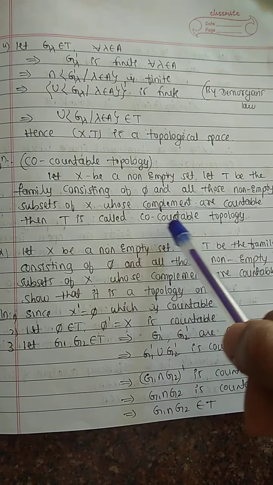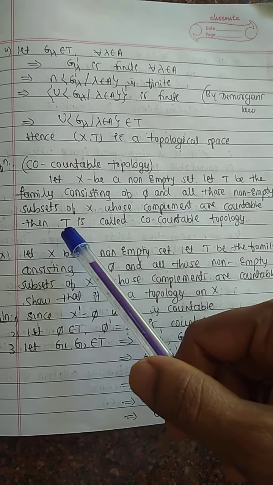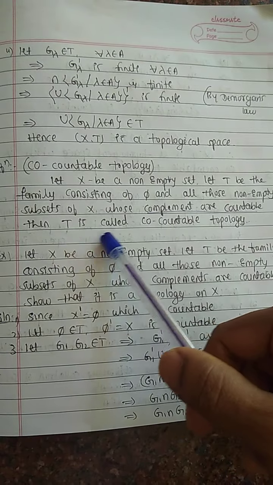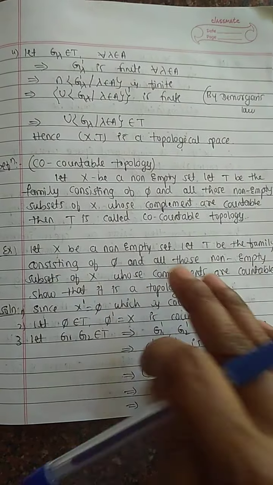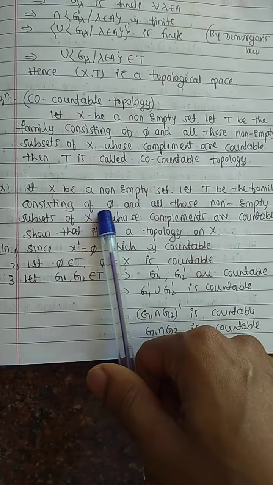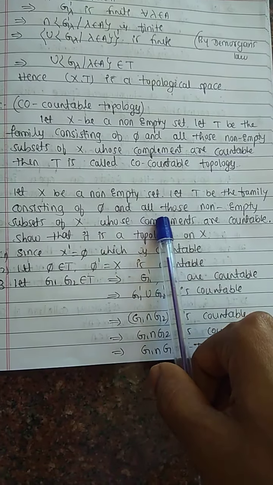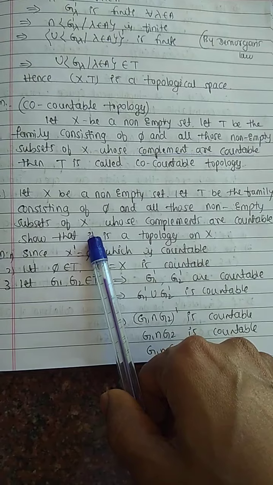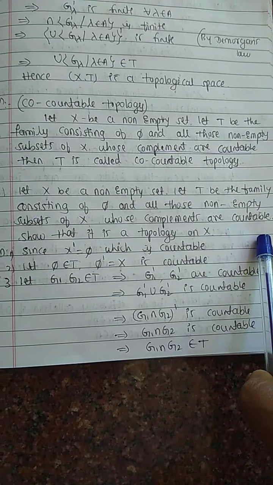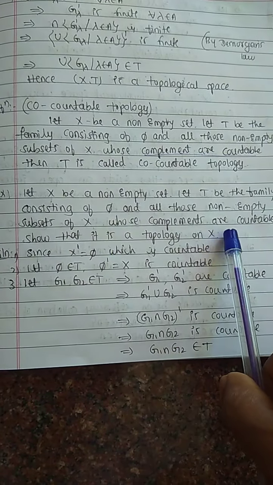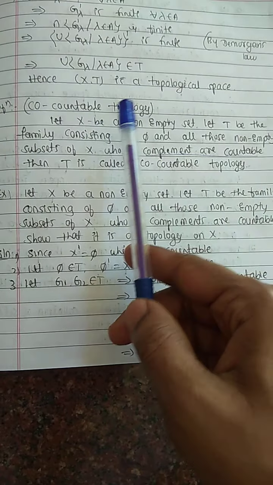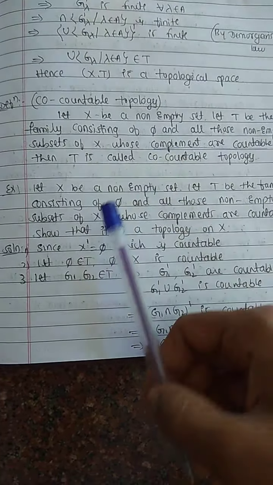Example: let X be a non-empty set, T be the family consisting of φ and all those non-empty subsets of X whose complements are countable. Then show that T is a topology on X, or show that T is a co-countable topology. Both are the same.